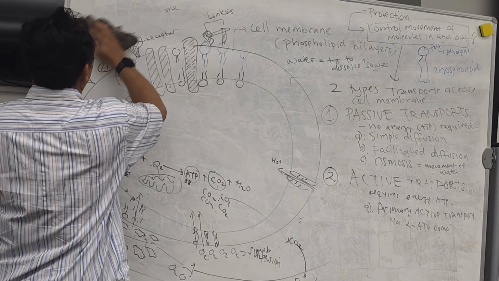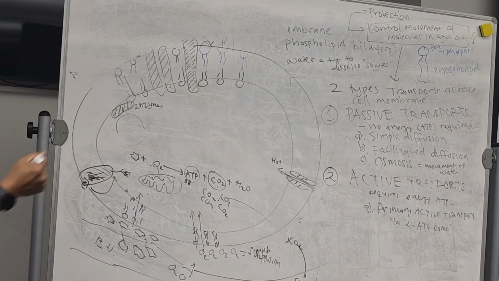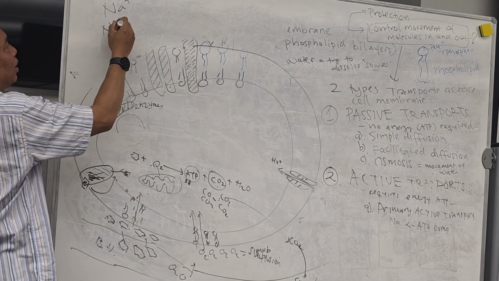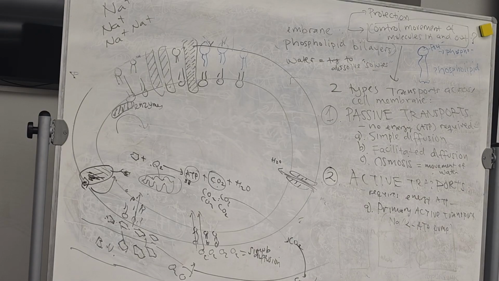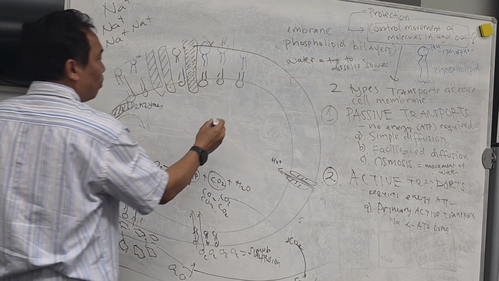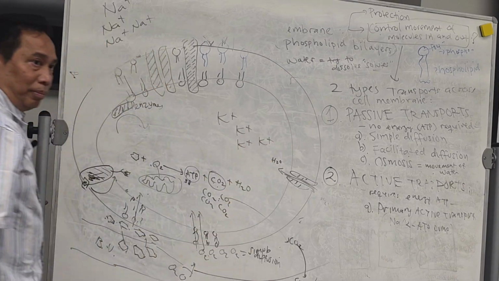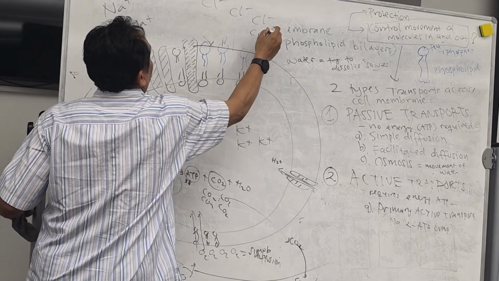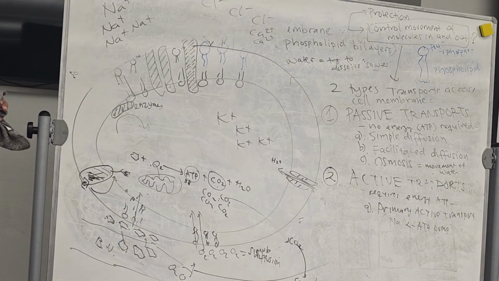Outside the cell, you have a lot of sodium ions. Got it? Inside the cell, you actually have more potassium ions, which are also positive ions. You have a lot of chloride ions, which are negative ions, outside. Calcium ion is 2+ outside. That's the concentration difference. Can you follow this?